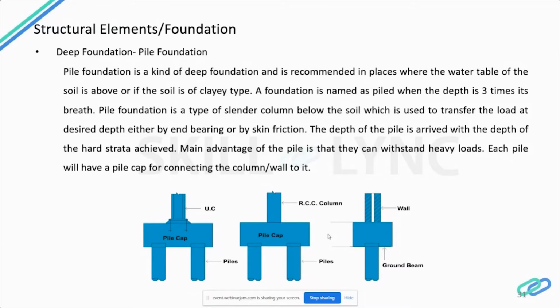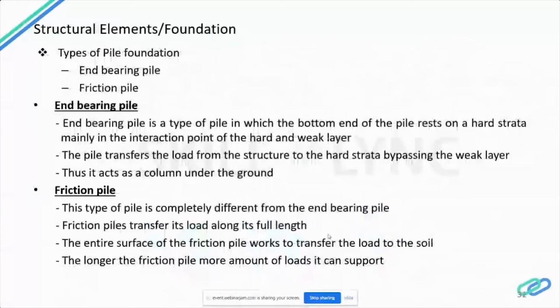The use of pile foundation prevents differential settlement of the foundation, and these piles are connected by using pile caps for connecting the column and wall. Now let's see the types of pile foundation. So there are two types of pile foundation, as I said, the end bearing pile and the friction pile. So what is an end bearing pile?